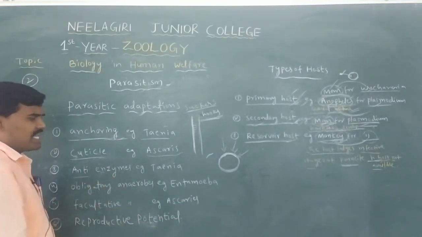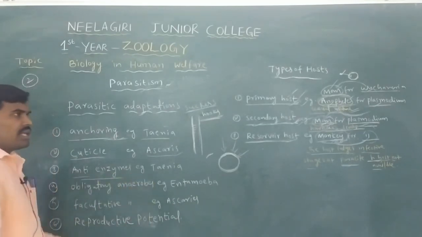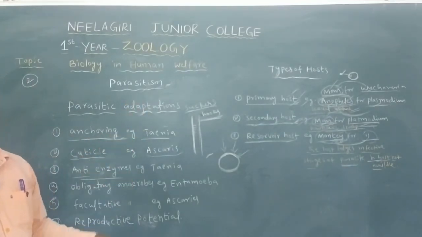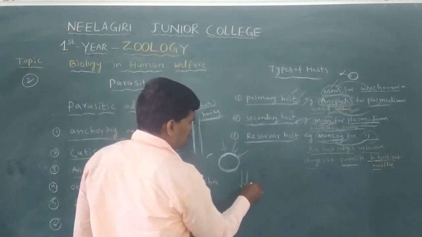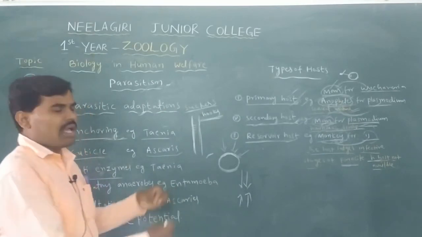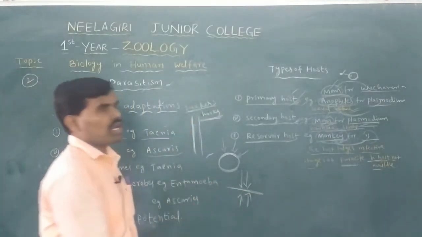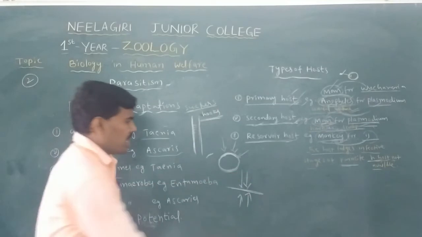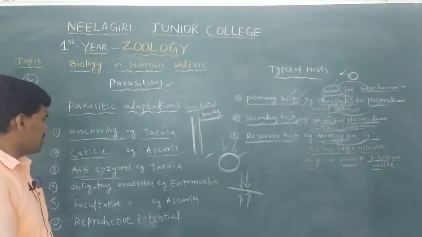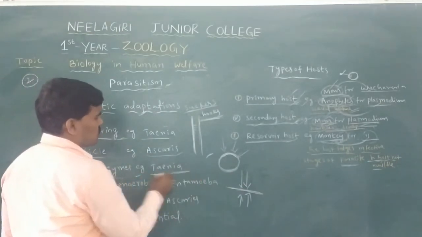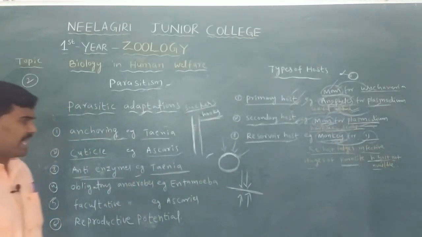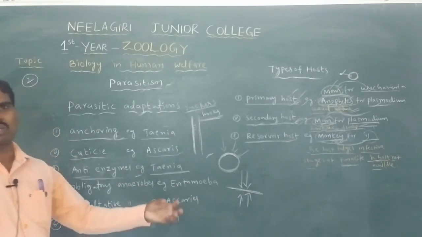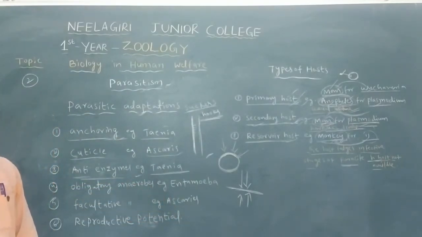Next, the third one, anti-enzymes. The host bodies already release enzymes, and the parasites release anti-enzymes. So there are two types of enzymes: the host body releases enzymes and the parasite also releases enzymes. The two enzymes neutralize each other. So, neutralization of the enzymes by anti-enzymes, for example in Taenia solium. Taenia solium releases anti-enzymes, so with the two types of enzymes neutralized, the host's enzymes cannot affect the parasite.